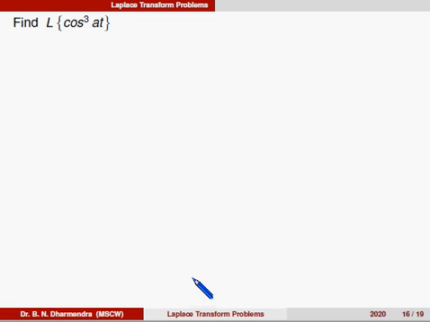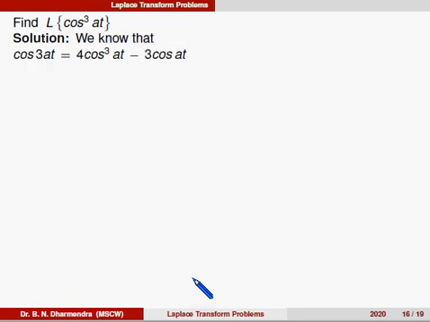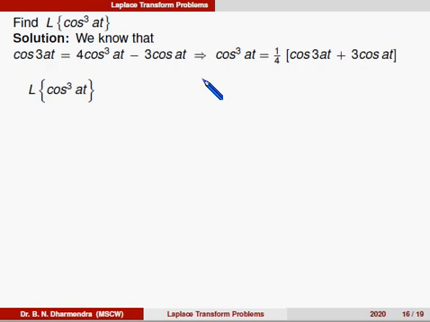Here we are taking Laplace of cos cube at. We know that cos 3at is equal to 4 into cos cube at minus 3 into cos at. By using this formula, we can find out cos cube at, which is equal to 1 by 4 times (cos 3at plus 3 cos at). Using this formula, we can find Laplace of cos cube at, that is equal to Laplace of 1 by 4 (cos 3at plus 3 cos at).